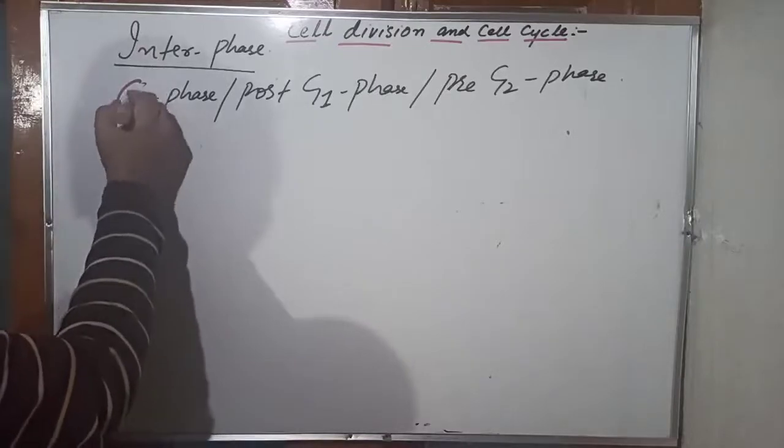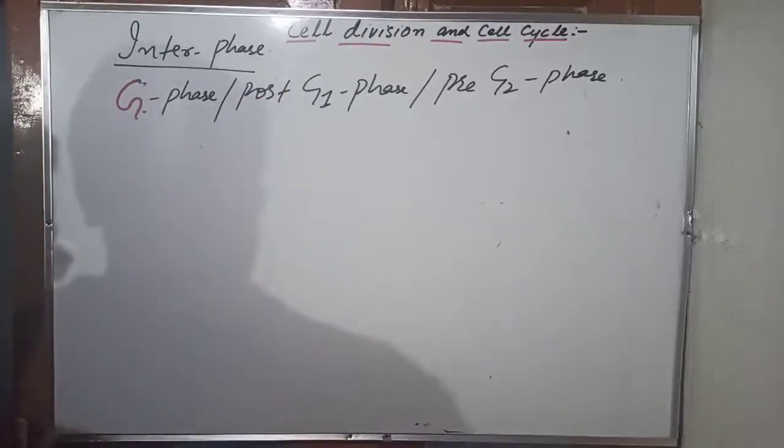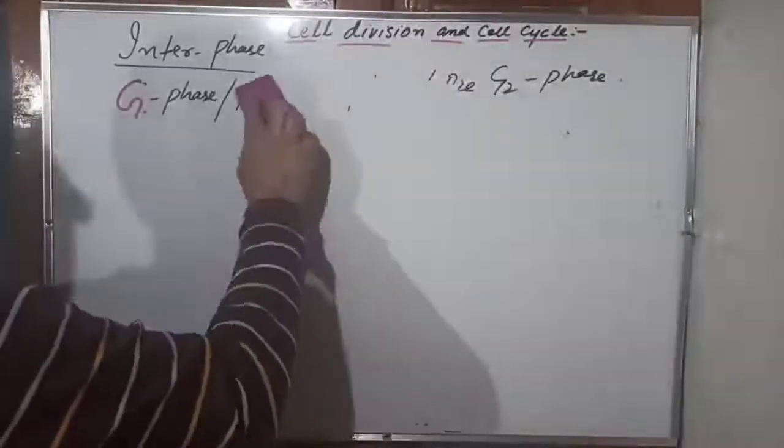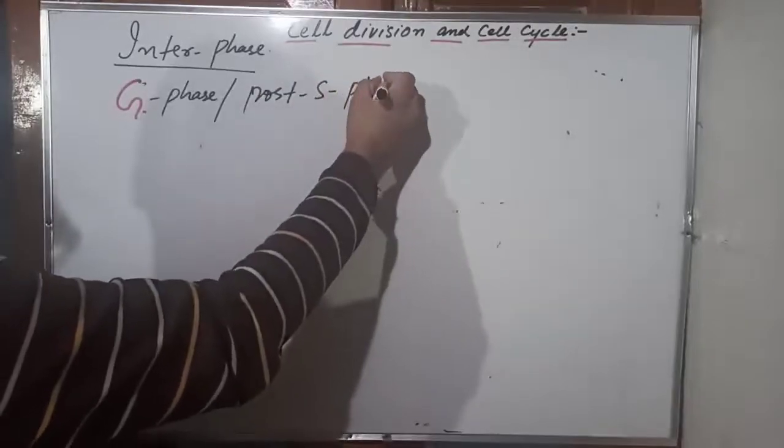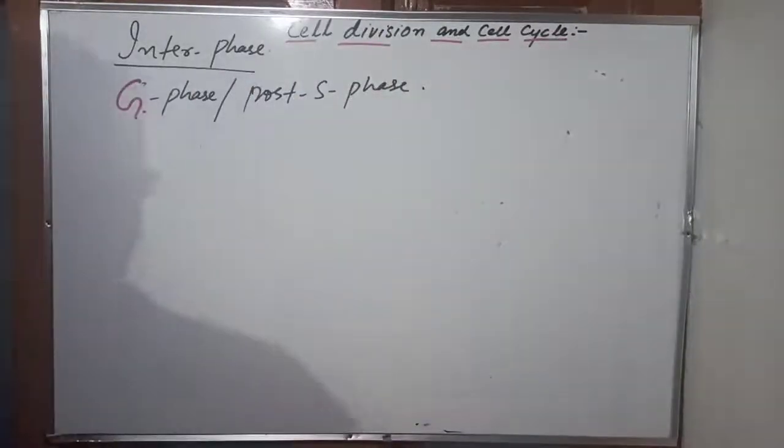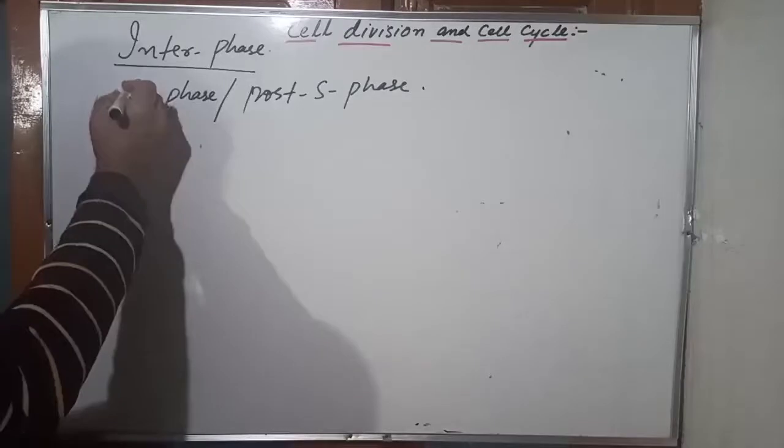So here it is G2 phase. Accordingly, G2 phase can be called as post S phase, because it occurs after S phase.